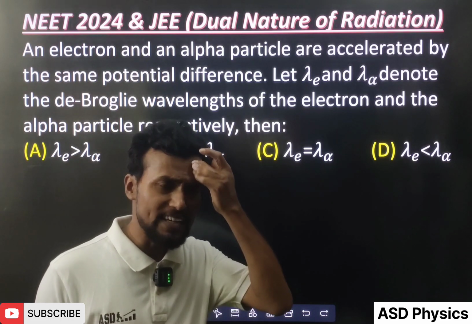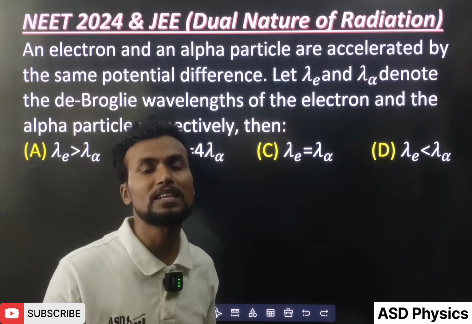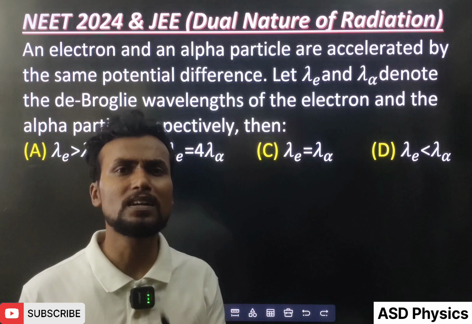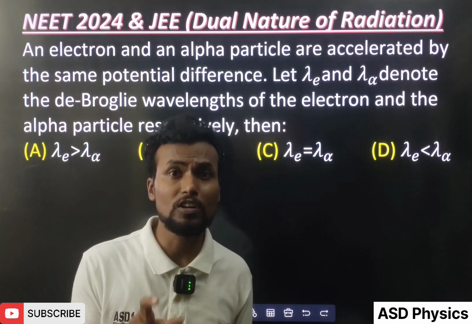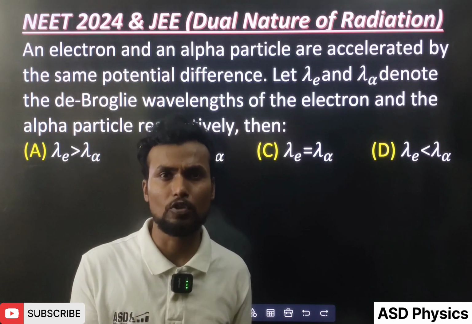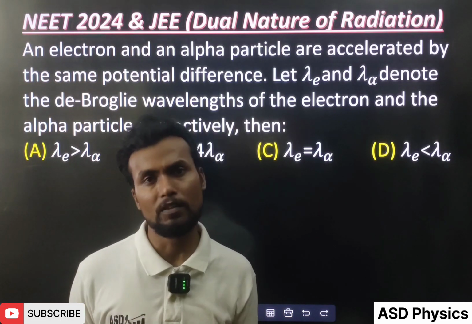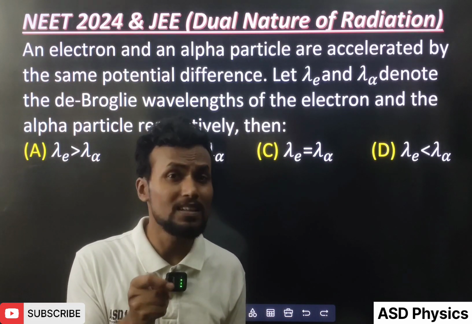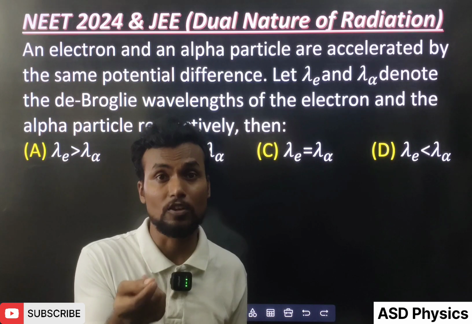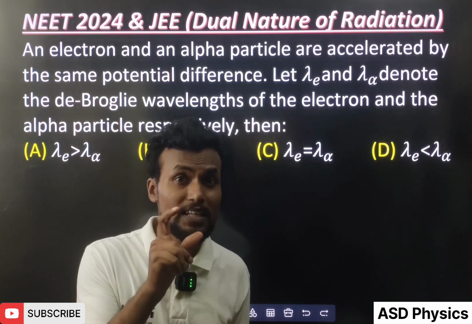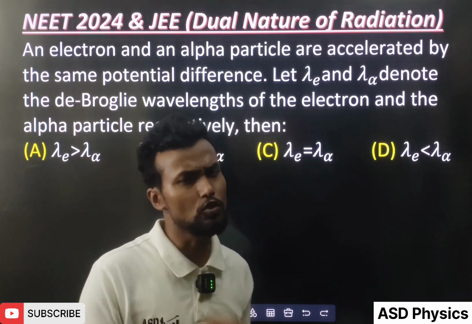You know very well light is a wave, but in some phenomena like the photoelectric effect it behaves as a particle also. Similarly, particles like electron, proton, neutron or any other particle behave as a wave also. But if the mass of the particle is very small, like a proton or electron, then that wavelength will be observable. Okay, so let's go through the question.